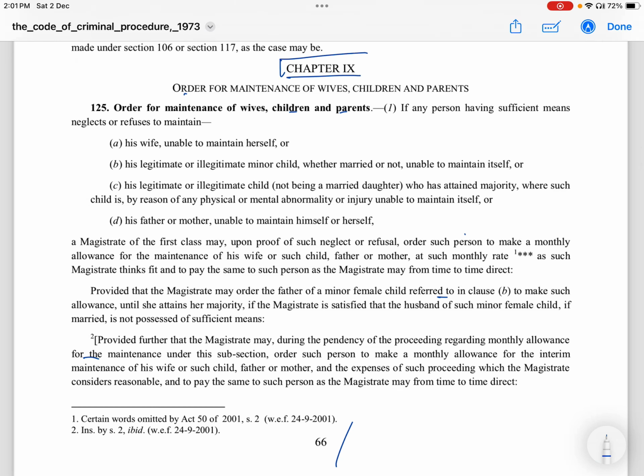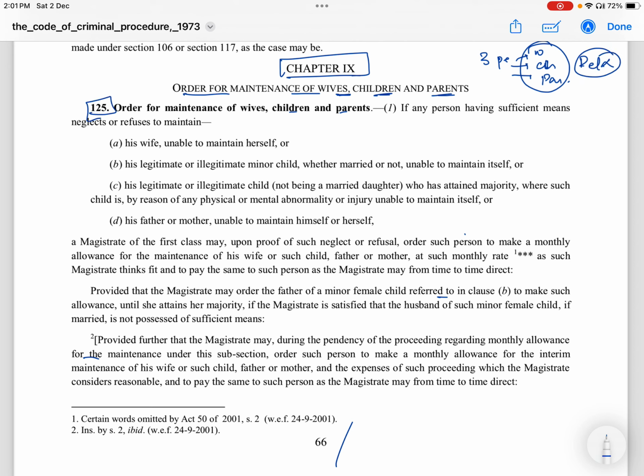Let's begin with chapter 9, order for maintenance of wives, children, and parents. So three people are there: person's wife, person's children, and person's parents. These are the only three relatives who will come under this, right?